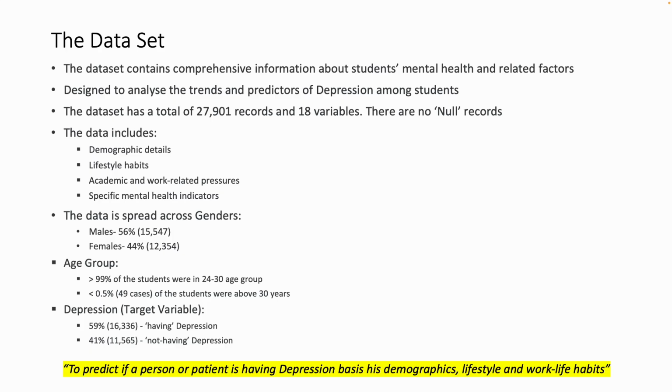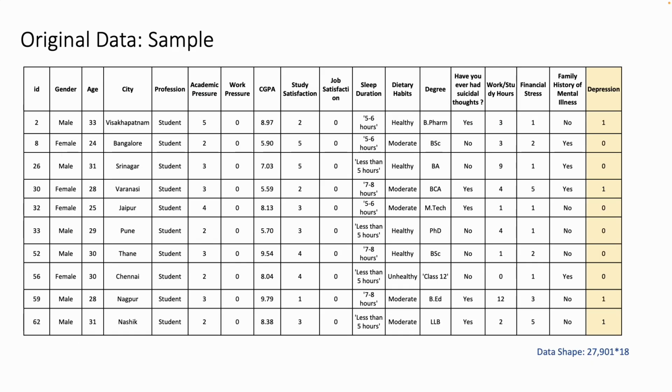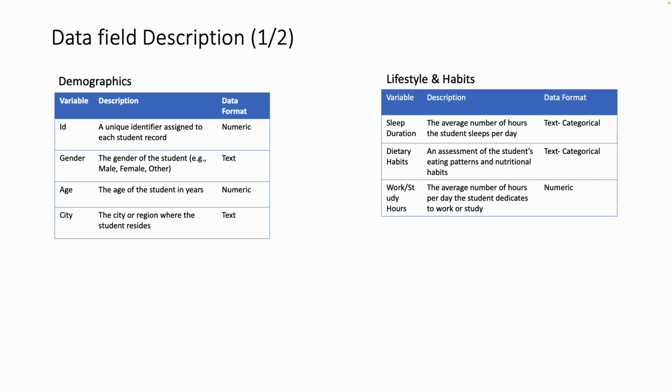So the target variable which we have is depression, and that is something which we have to understand and define. Now looking at the original data which we have, all the features are given in numeric values or string or text values. There are certain variables like sleep duration, which are in numbers plus text. So first of all, we have to prepare this data and make it usable. We have to convert these variables into numerical values. Before doing that, let's quickly talk about the data which we have got.